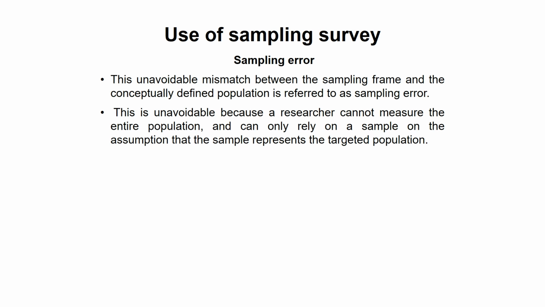So, sampling error is the unavoidable mismatch between the sampling frame and the conceptually defined population. This is referred to as a sampling error.